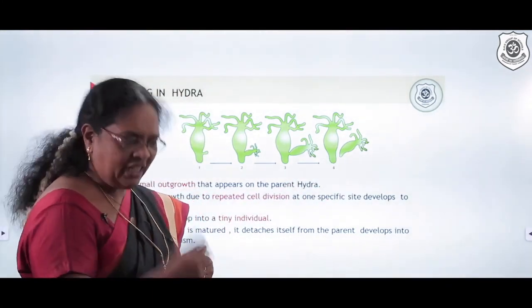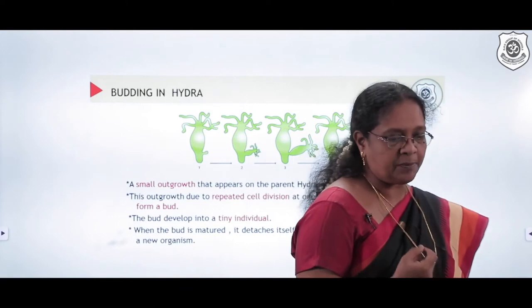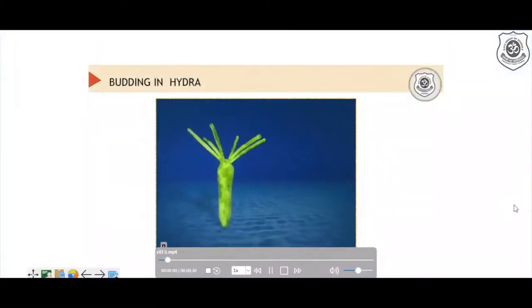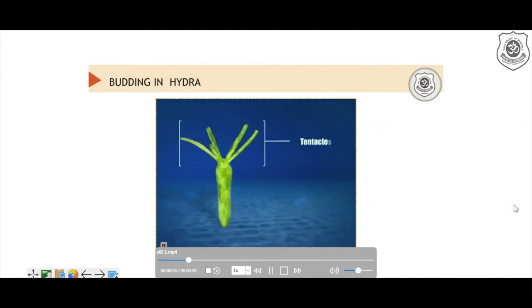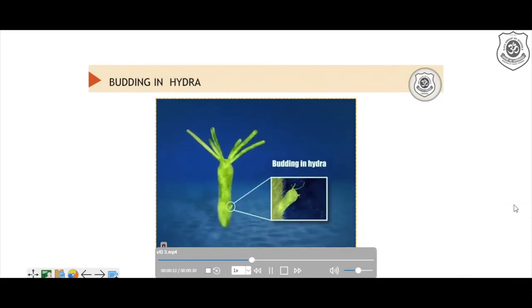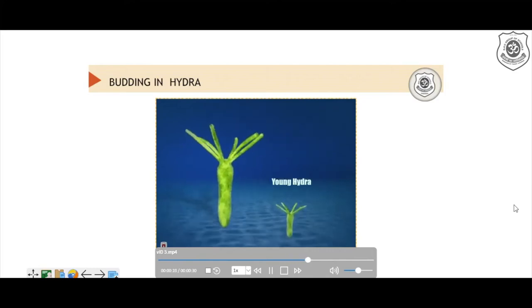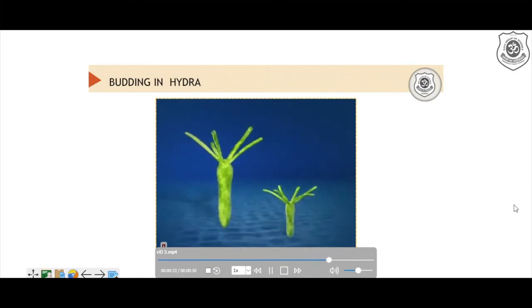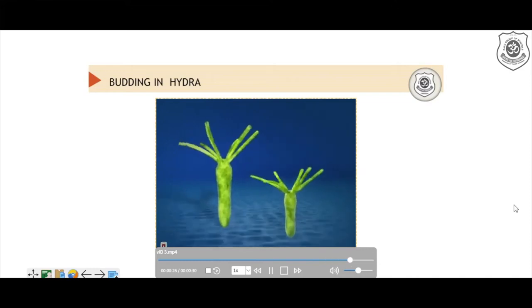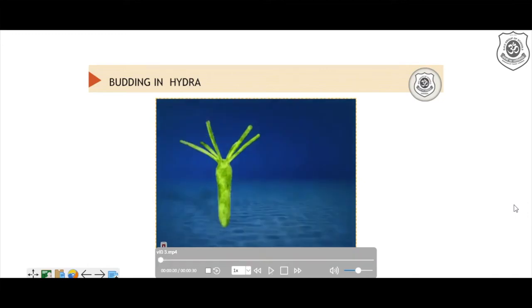It will be very interesting if you quickly watch the video of how budding in hydra takes place. Here we see hydra, which is an aquatic organism. You have the tentacles, and they have an oral opening, and slowly you can observe the bud developing. Can you see the bud developing into a young individual? As it gets developed, it tries to detach itself from the parent, and it starts growing into a young hydra, which looks exactly like the parent, and that is what we call asexual reproduction, that is budding in hydra.